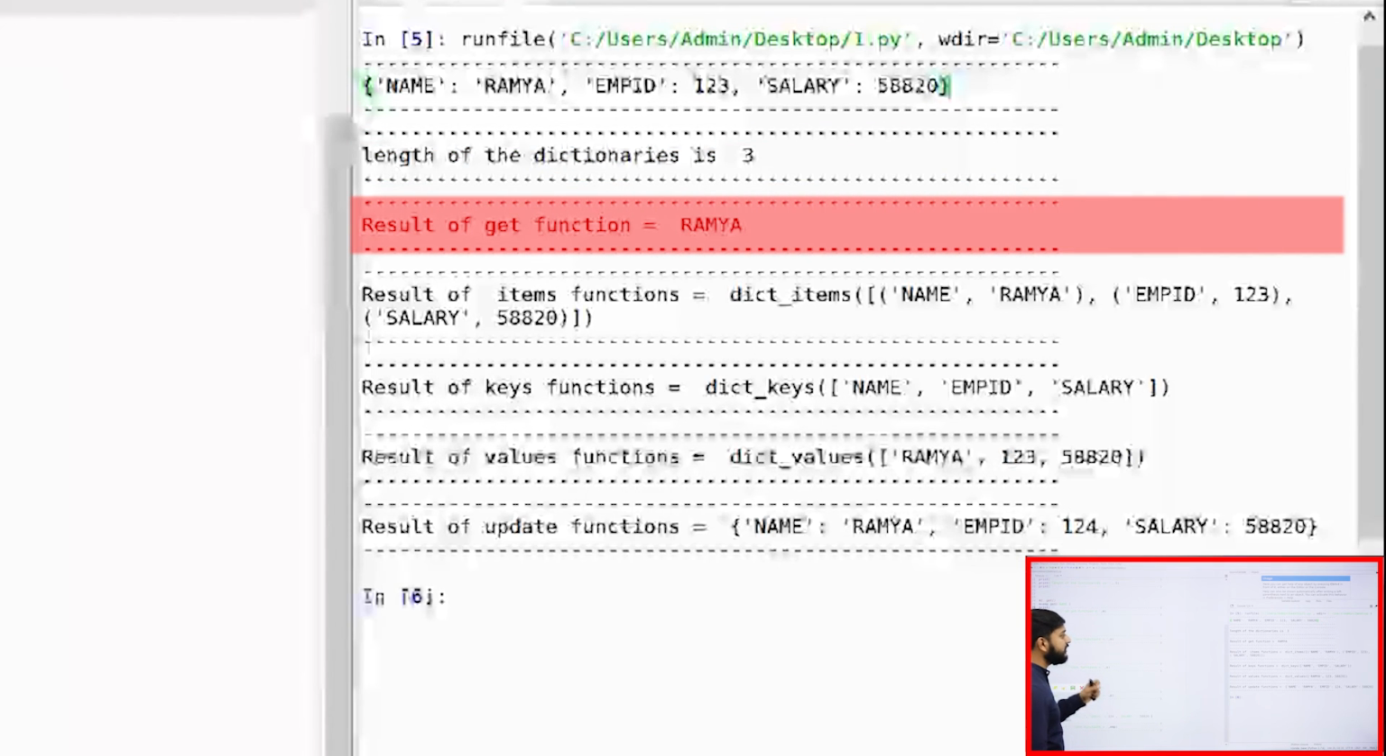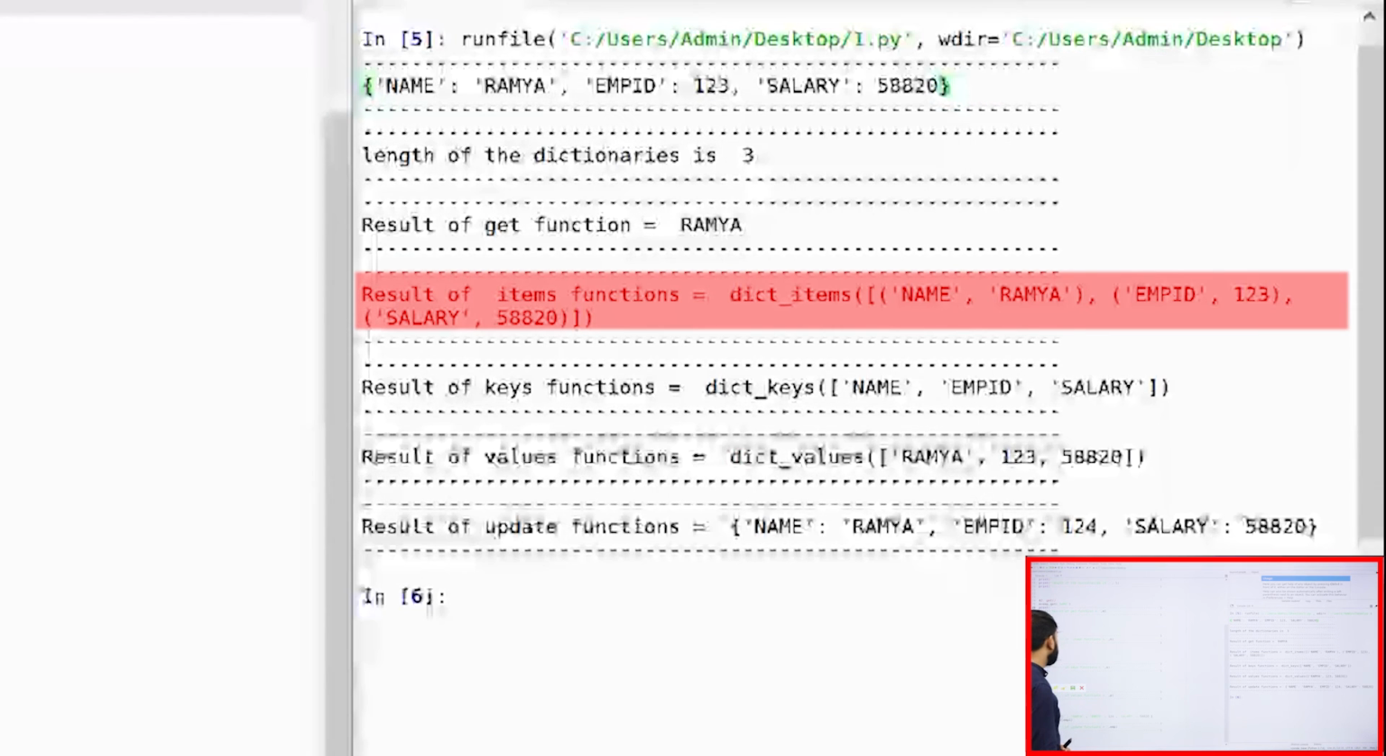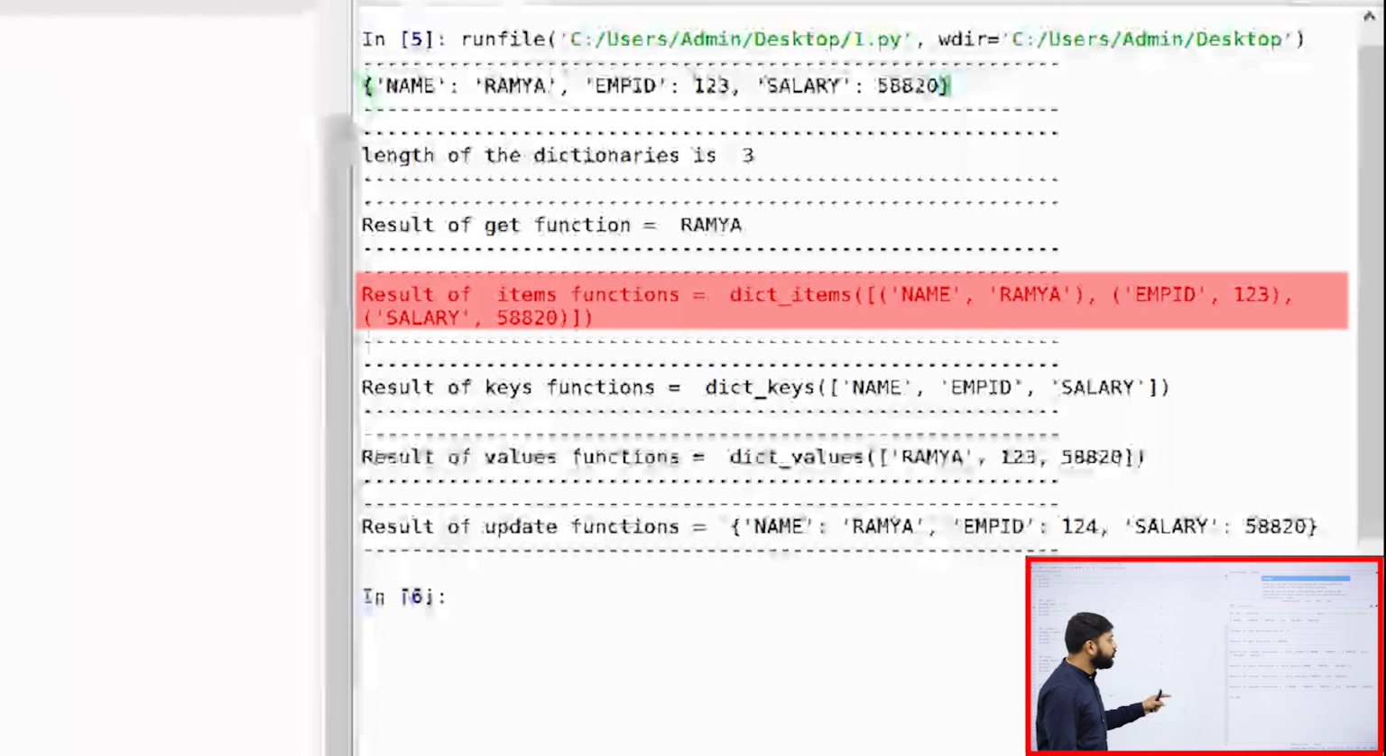So what is the result of the get function? You are passing name as a parameter. If you pass name as a parameter, you are getting Ramya as an output. What do you treat Ramya as? Ramya is the value. Okay. So the next output that you have is the result with items. If you use the function called items, you will get all the pairs of key and value. That is what you need to remember.